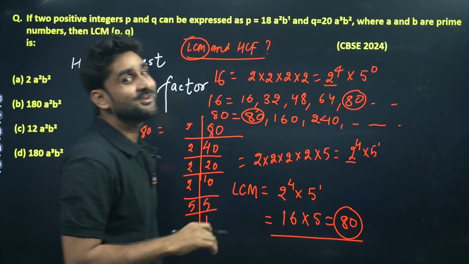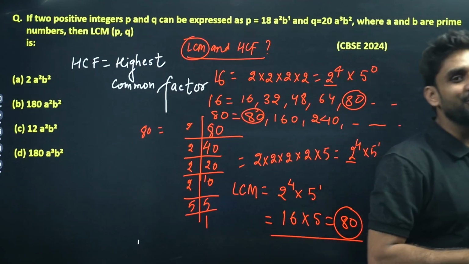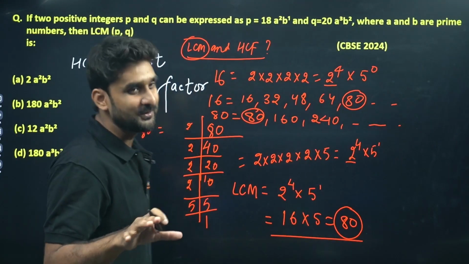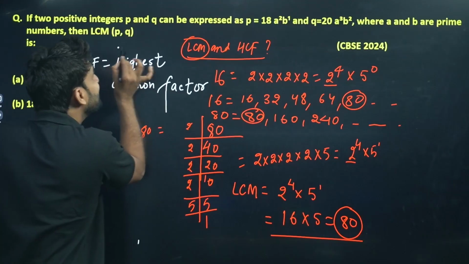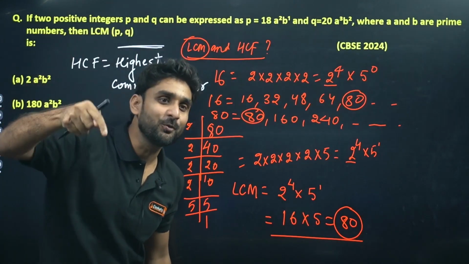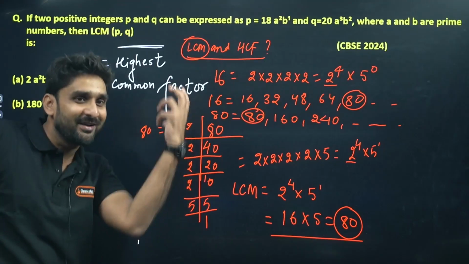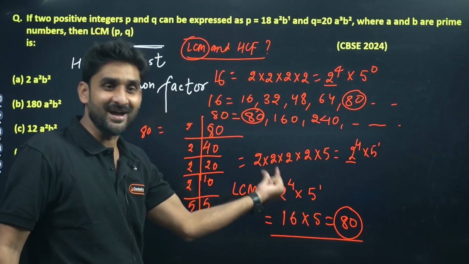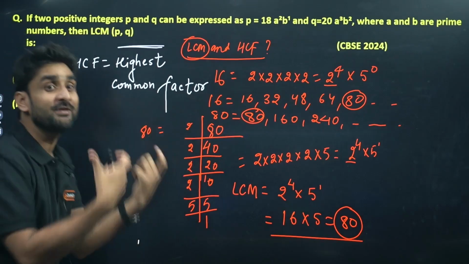And the trick to find the HCF of any two numbers: what do we have to do? We have to take the lowest power. For LCM we took the highest degree, highest power, but in HCF we will take the lowest power.